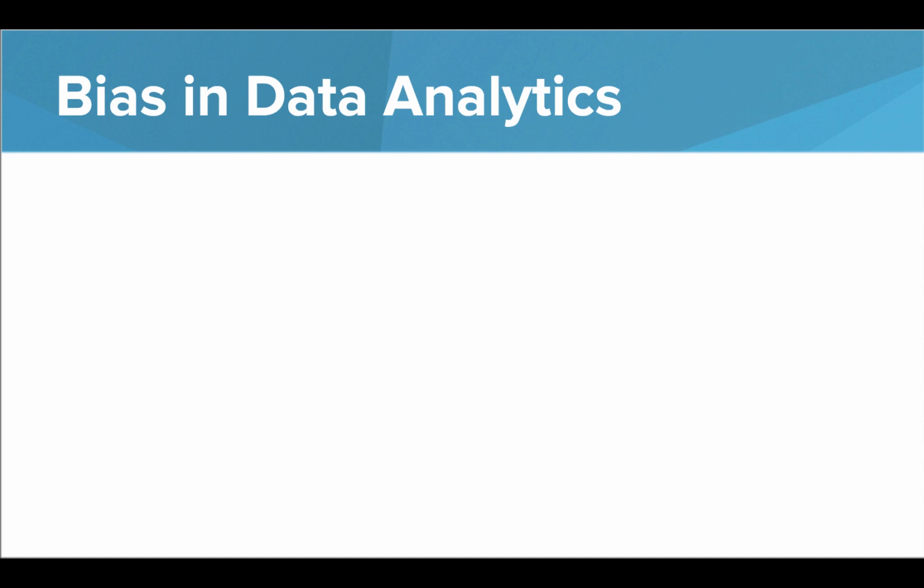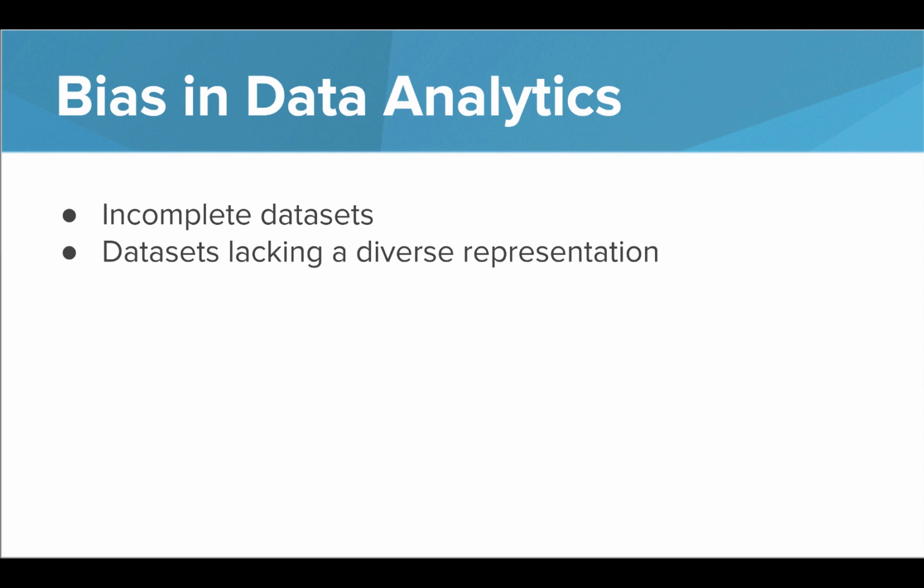There are many ways that bias can creep into data analysis. If the data set is incomplete, this would cause the analysis to be inconclusive as well. Data sets that lack a diverse representation or context make way for potential bias, no matter how good the analysis is. If the data is incomplete or bad, then the analysis is incomplete or bad.